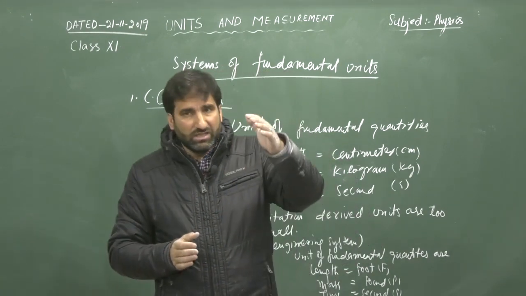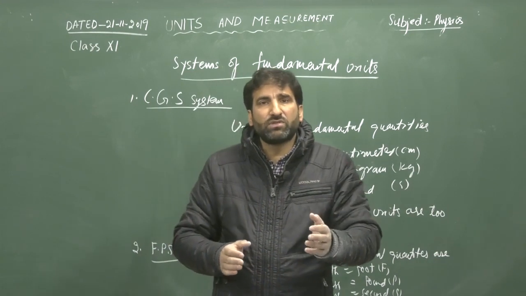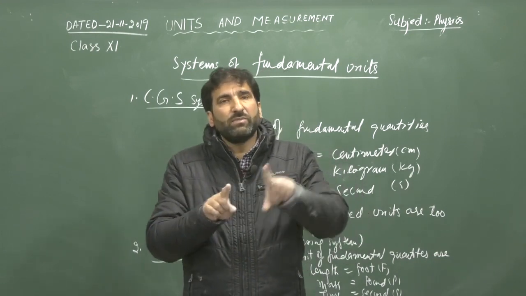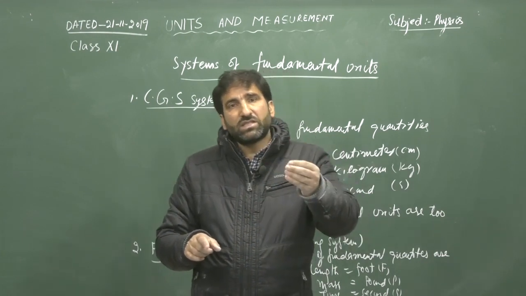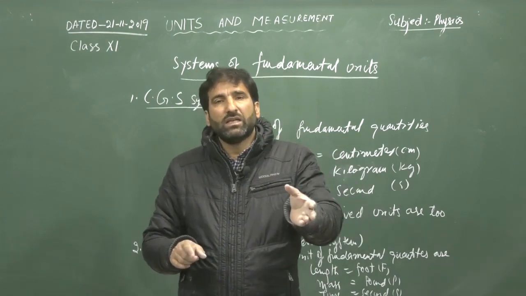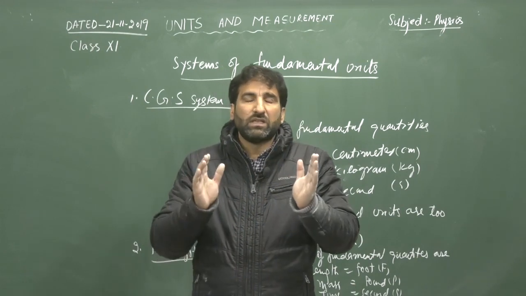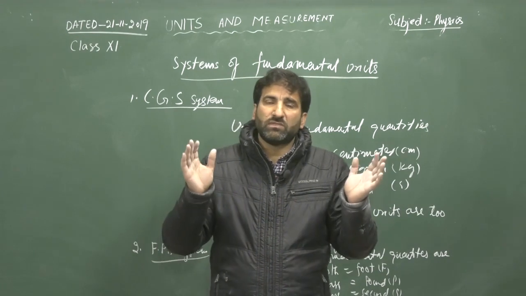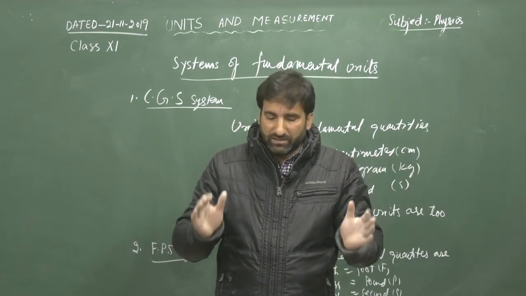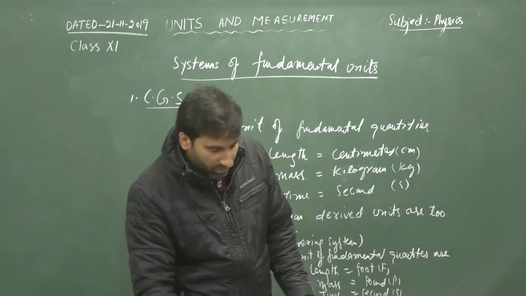So when we see all the three systems of units, one quantity is the same in all three, that is time. In the CGS system, the unit of time is second. In the FPS system, the unit of time is second. And in the MKS system, the unit of time is second. So we will go for the MKS system.